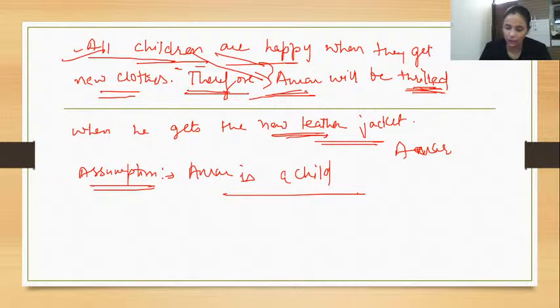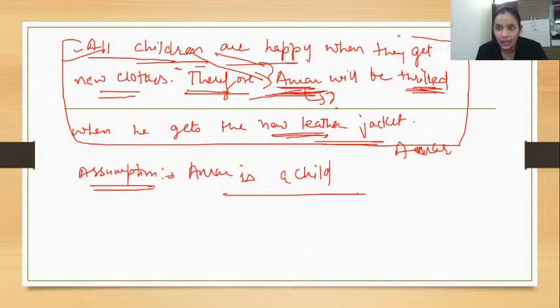Is this clear or not, guys? अभी ये बात समझ आई कि नहीं आई? All children are happy. I'm writing a passage. Therefore, Amar will be thrilled when he gets a new leather jacket. तो ये conclusion है. क्या ये conclusion है? No, this is not conclusion, guys. Understand, this is not conclusion. This is something which is given to you in a passage. And when you know that you have included Amar's name into this passage, which is talking about children, so the basic assumption is, author ने assume कर लिया कि आपको ये पता होगा कि अमर को मैंने इसलिए include किया है क्योंकि अमर is also a child. Right? आप में से कोई भी ये assumption निकाल नहीं पाया.